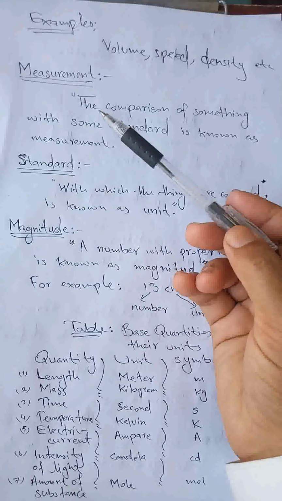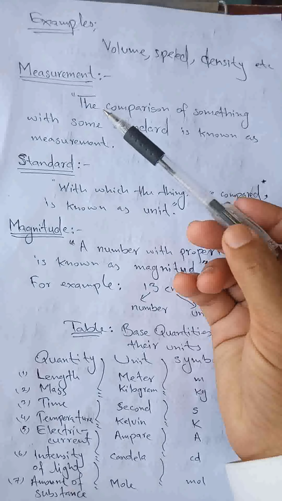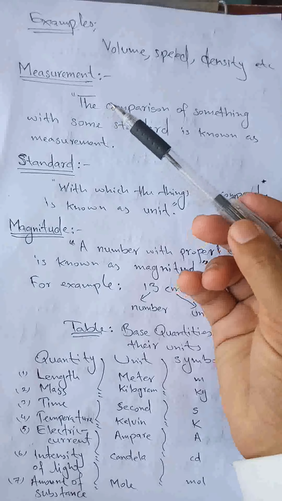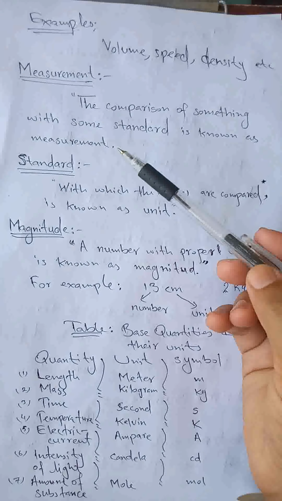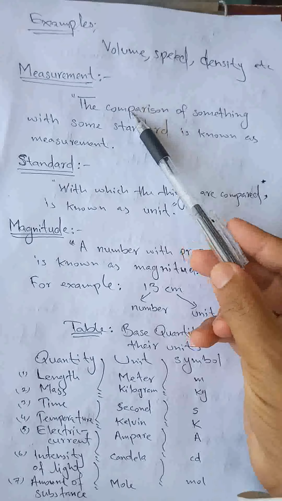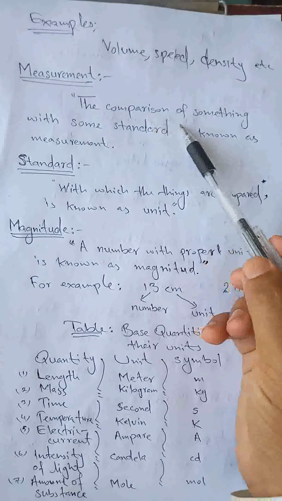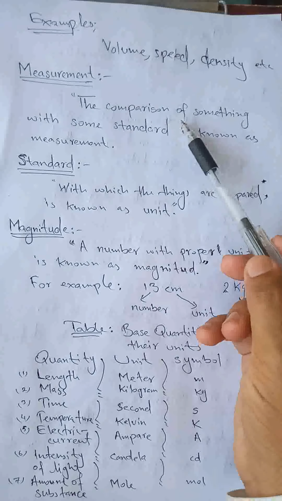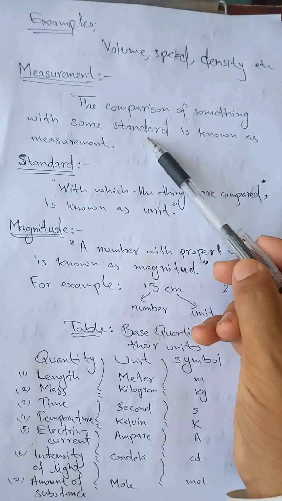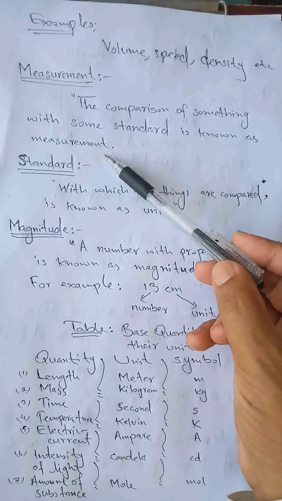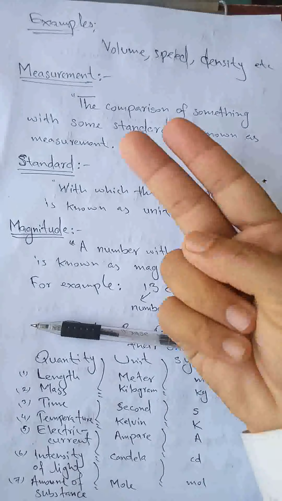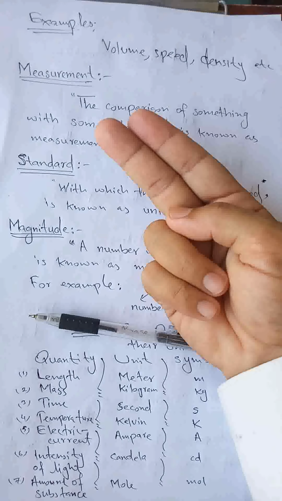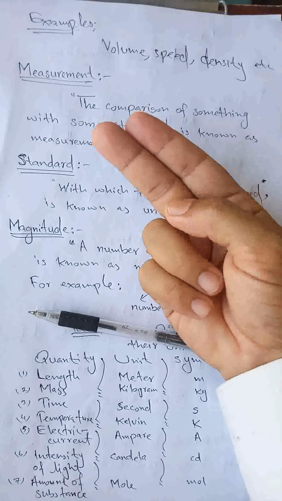Now, dear students, one question that comes to our mind: how can we measure the physical quantities? Measurement can be defined as the comparison of something with some standard. For example, these are two fingers.